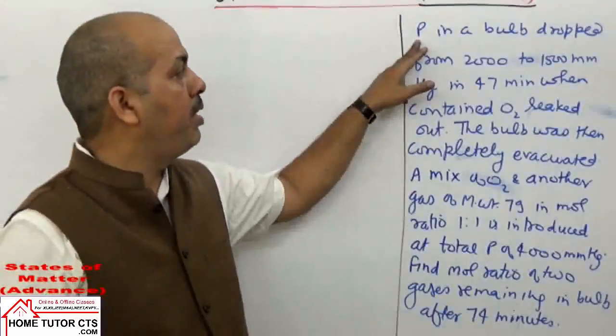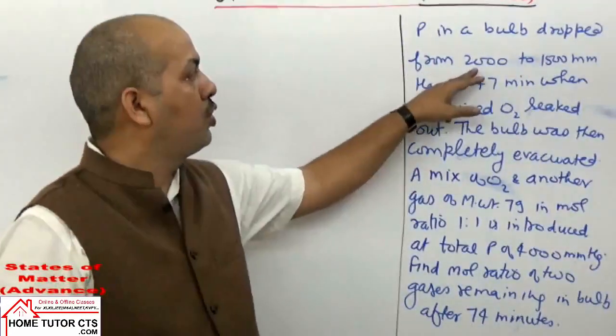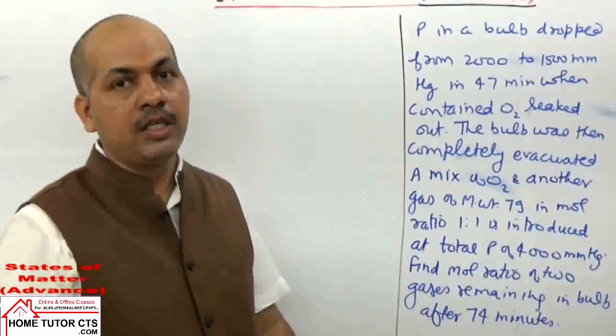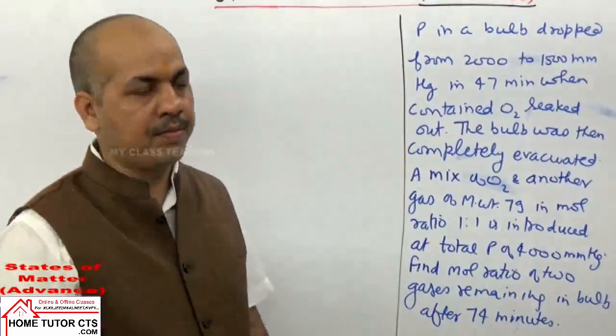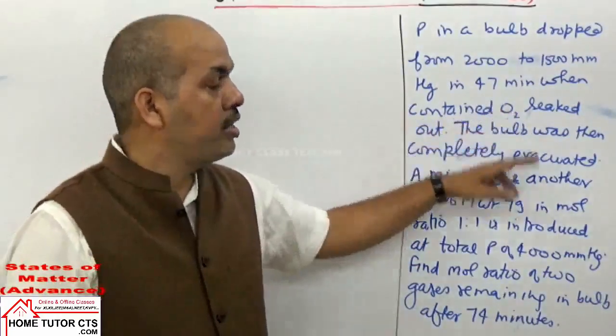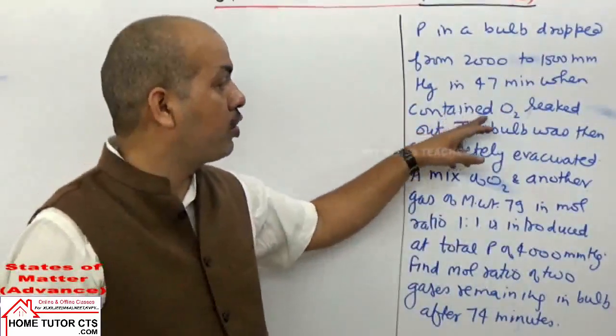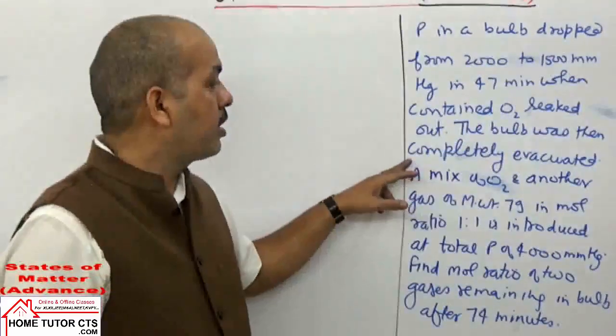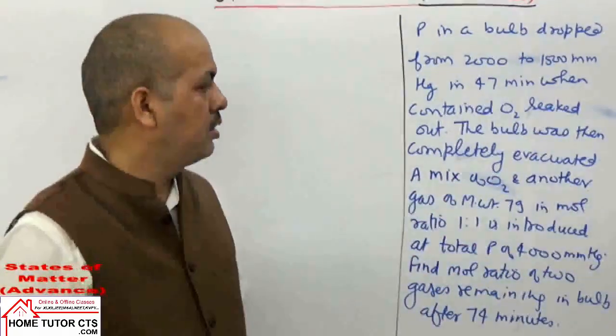If pressure in a bulb dropped from 2000 to 1500 millimeter of mercury in 47 minutes, when contained oxygen leaked out. The bulb was then completely evacuated.